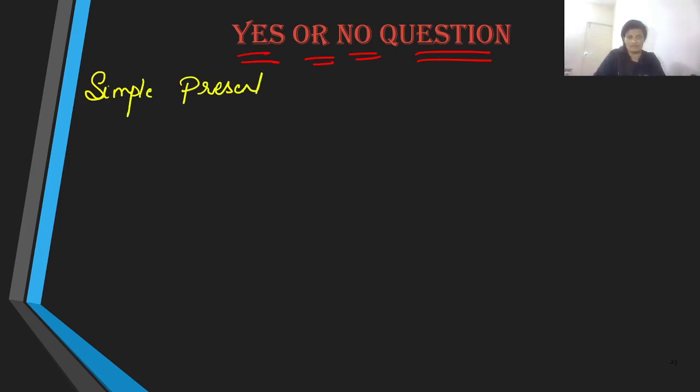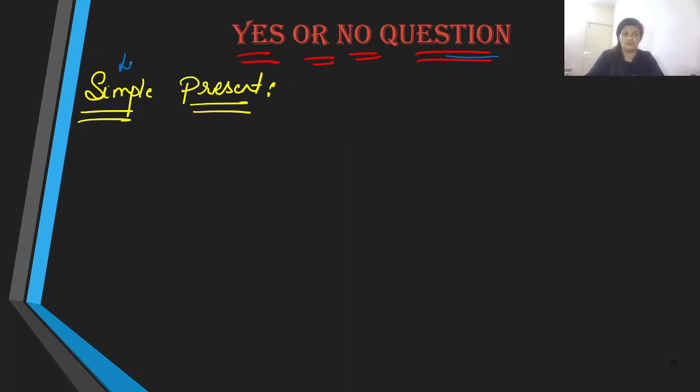First, we have simple present. And in simple present, what is the sentence structure that we are going to use? Well, we are obviously not going to begin with a subject because we are talking about a question, and because we are talking about a yes or no question, most importantly, we begin it with the auxiliary. And what auxiliary are we going to use in simple present?